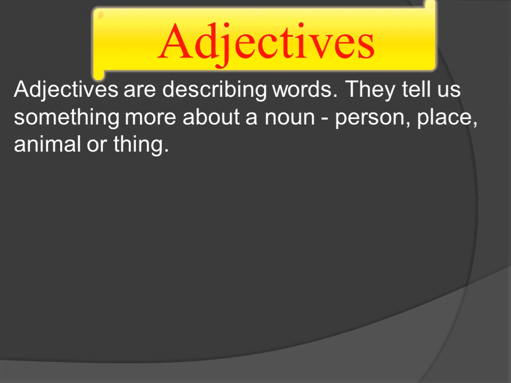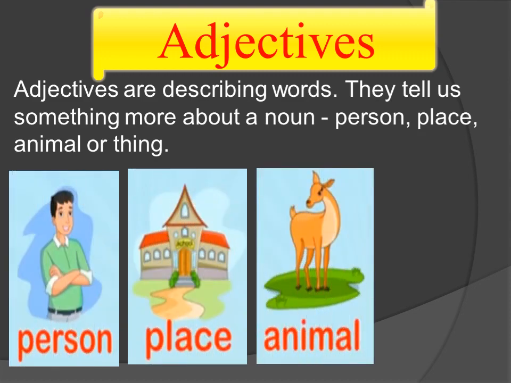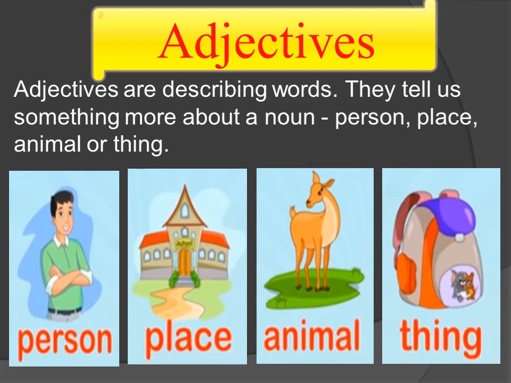Noun is a name of a person, place, animal or thing. The word which describes the person, place, animal or things are called as adjectives. Adjectives are describing words that tell us something more about a noun.